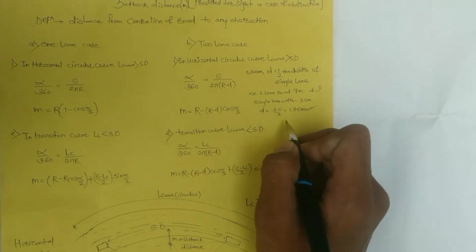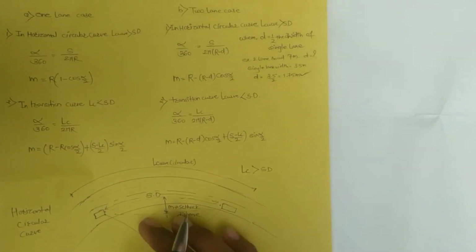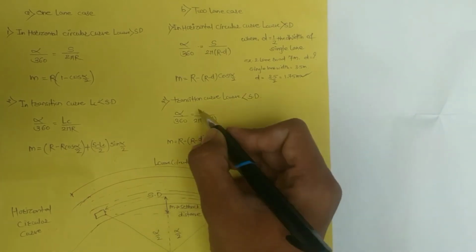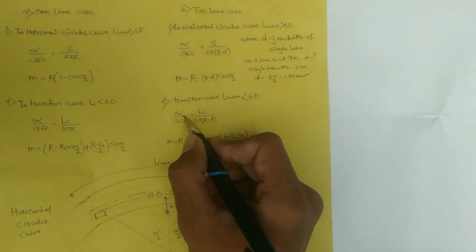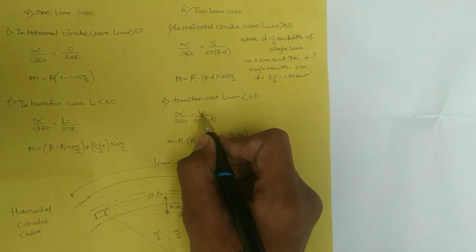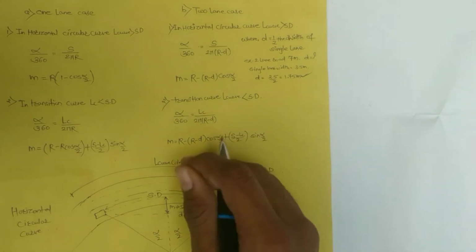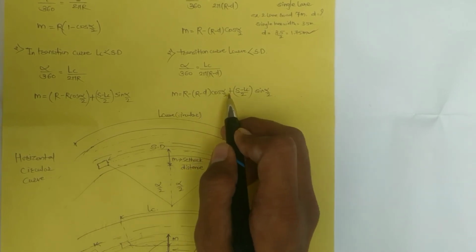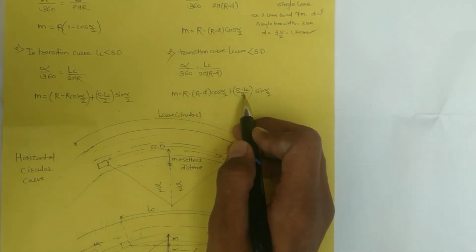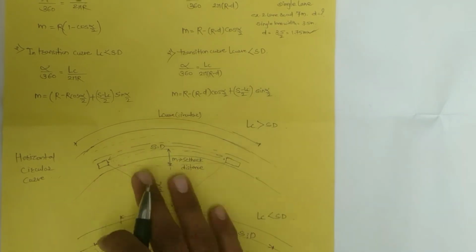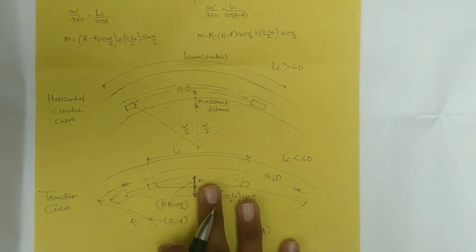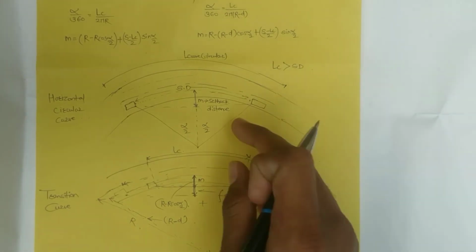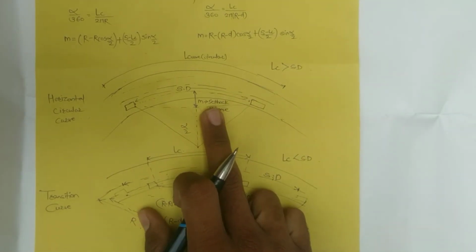In case of the transition curve in two lane, if the length of curve is less than sight distance, the formula is alpha by 360 equals length of curve divided by 2 pi into R minus d, and the setback distance formula is R minus d cos of alpha by 2 plus S minus Lc divided by 2 sin of alpha by 2. Here the diagrams of both cases are given, the one lane case and the two lane case.